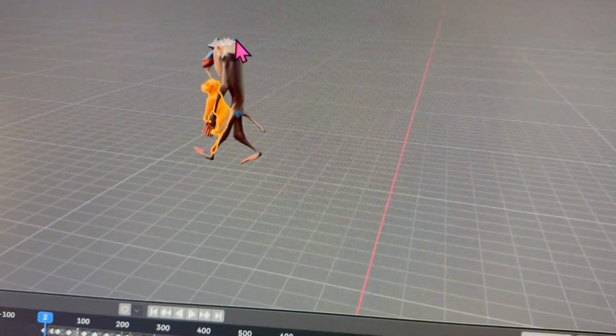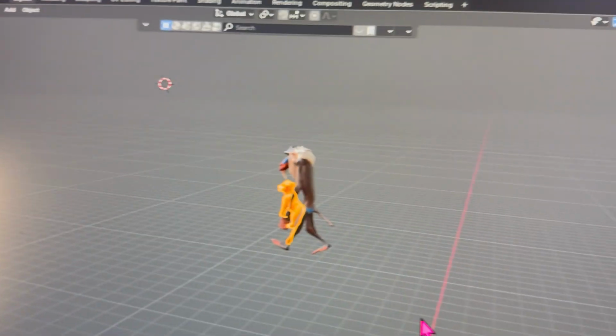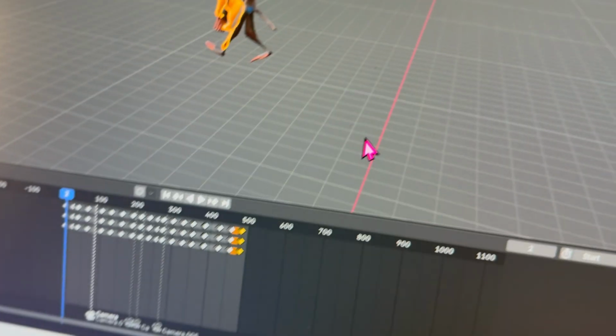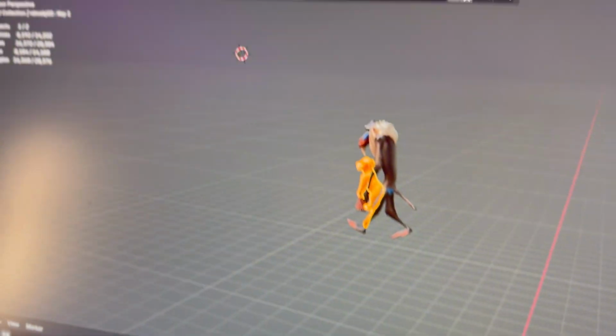I don't even know what I'm doing wrong. I checked every single setting. I don't know what's going wrong. But I'm going to see how we're going to do it. We still have time. We have about like 2 hours to render this. So let's just see how we'd go.